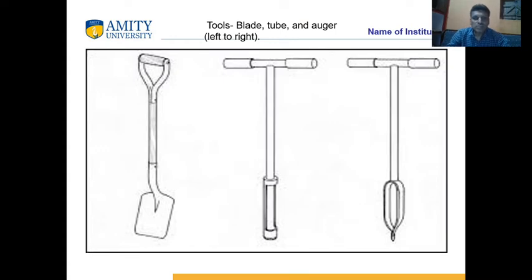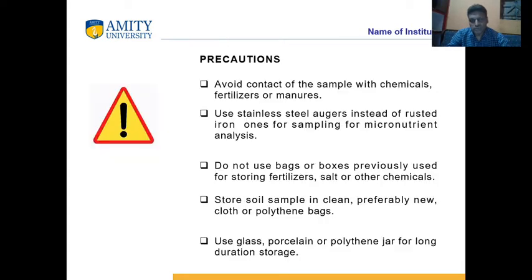These are the tools. First one is called a blade, second is an auger tube, and third is a screw auger. The three instruments are there.